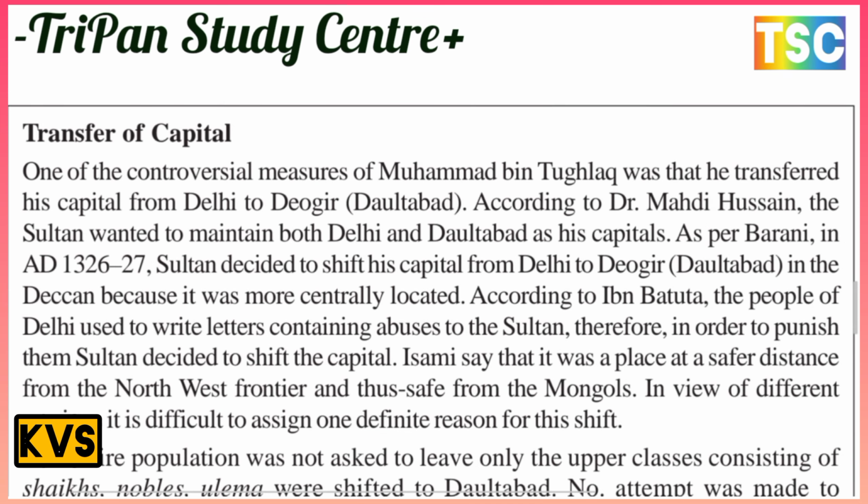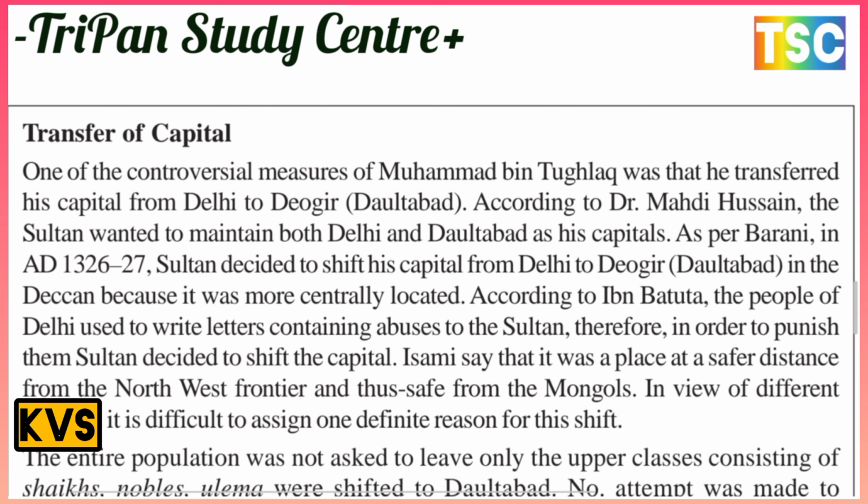Here the most important topic is the transfer of capital. One of the controversial measures of Muhammad bin Tughlaq was the transfer of his capital from Delhi to Devgiri, Daulatabad. According to historian Mahdi Hussain, the Sultan wanted to maintain both Delhi and Daulatabad as his capital. As per some accounts, in AD 1326-27, the Sultan decided to shift his capital from Delhi to Devgiri, Daulatabad, in the Deccan, because it was more centrally located.